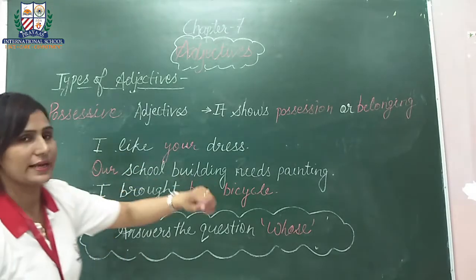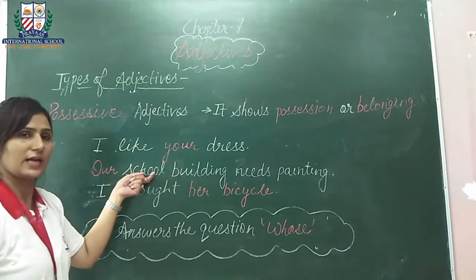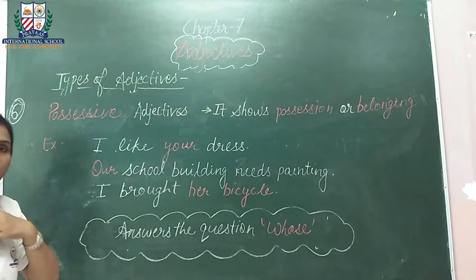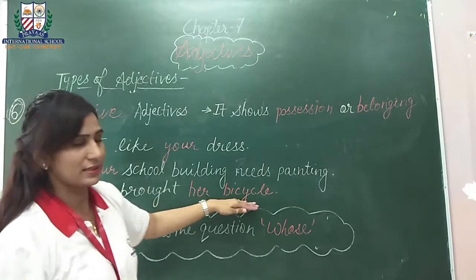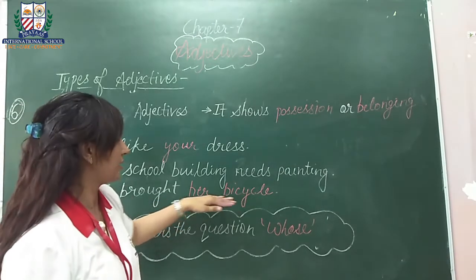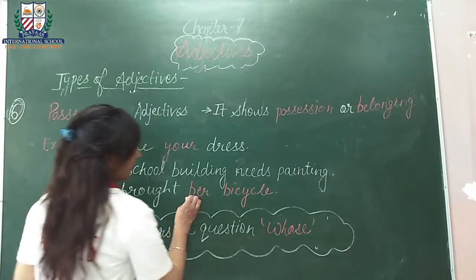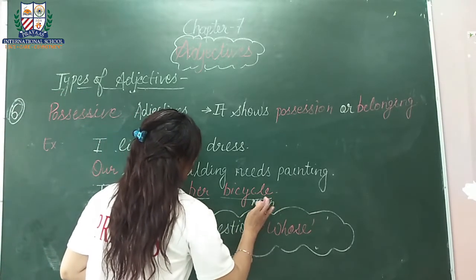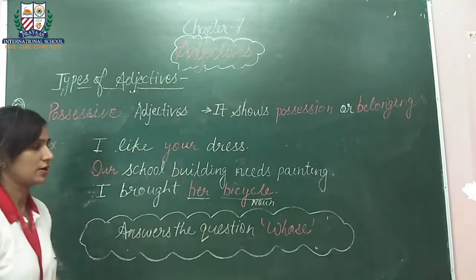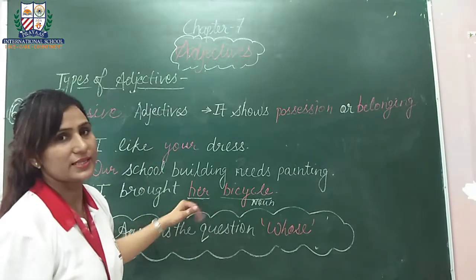Our school building needs painting. School building is our noun. Our shows possession, that it's our school. I brought her bicycle. Bicycle is the noun here and her is the adjective. Bicycle is our noun and her shows the possession. So this is our possessive adjective.